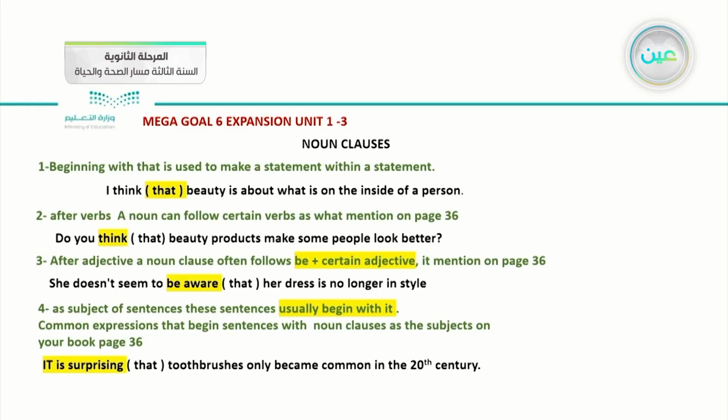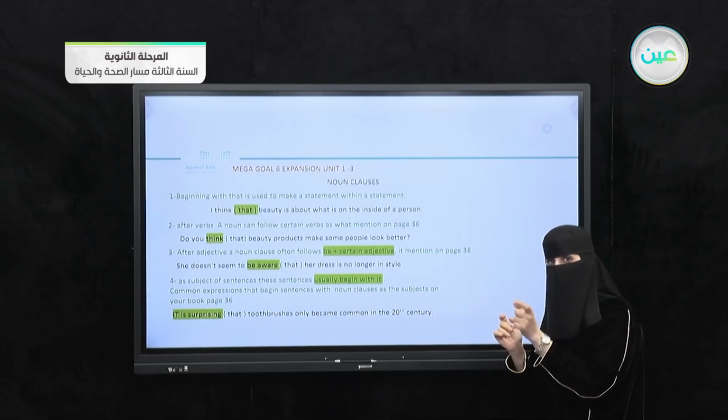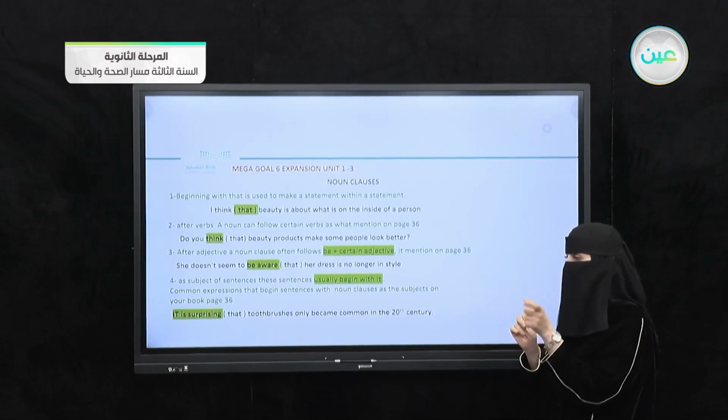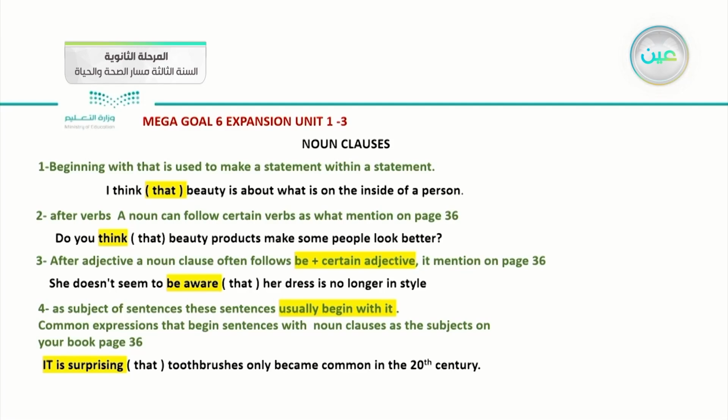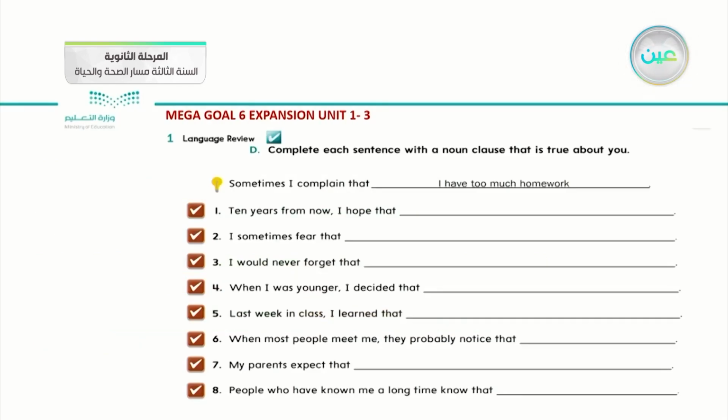There are only some certain adjectives mentioned in your book. Number 4, the last one, is we can use it as a subject inside the sentence, as we applied in these examples. We usually begin our sentence with it. I think it makes sense to you? Let's transfer to the second slide.